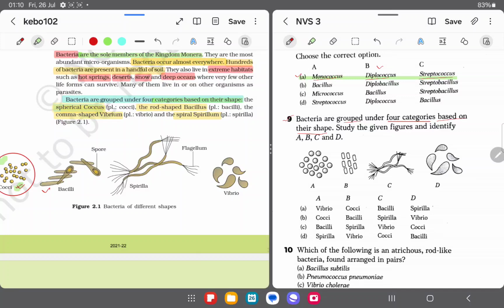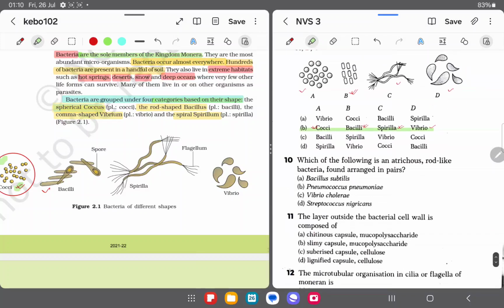Okay, so the first one it is given spherical. So spherical means coccus. Okay, so A will be cocci. B it is rod-shaped, so bacilli. C it is spirillus, and the D it is vibrio. So what will be the correct option? The correct option will be this one, option number B. Clear? Very easy question it was.